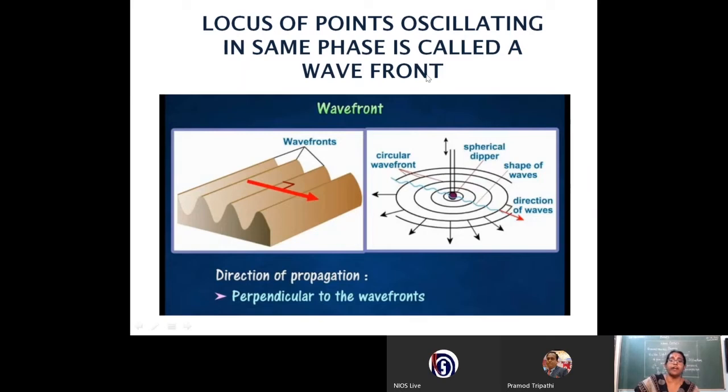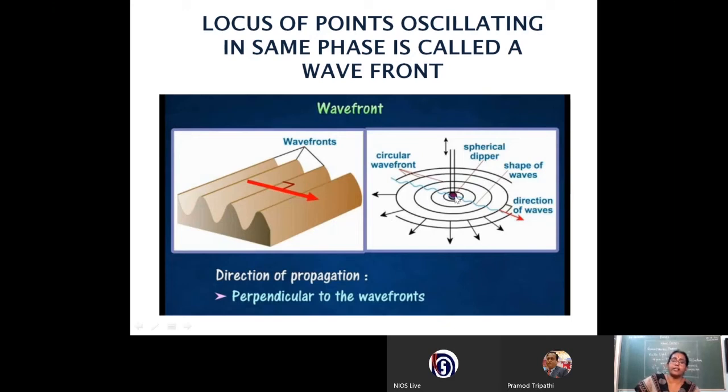So how can we define wave front? The spelling: WAVEFRONT. So the locus of points oscillating in the same phase is called a wave front. So the wave fronts can create crests as well as troughs, and the wave fronts will be propagating in concentric circles.